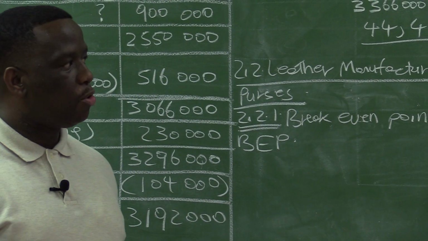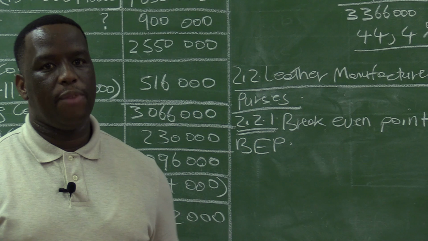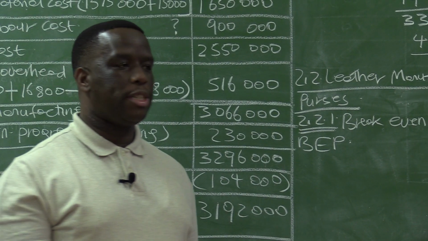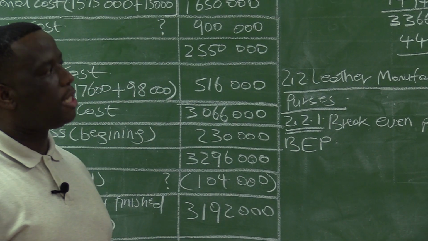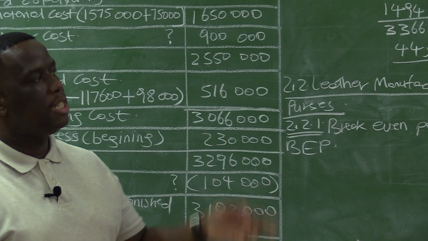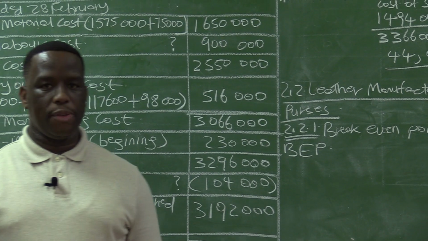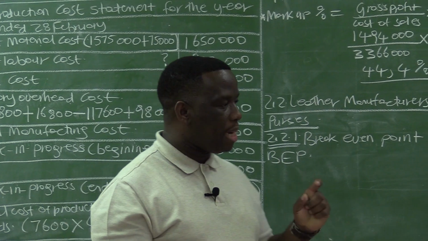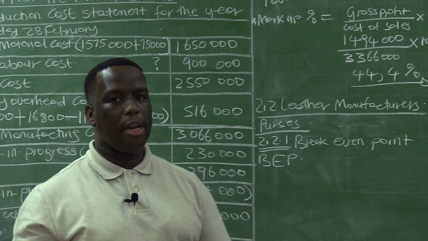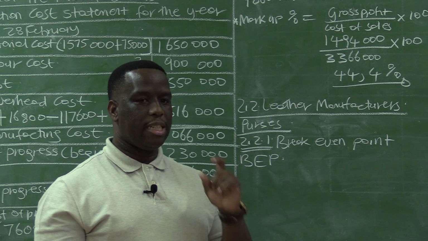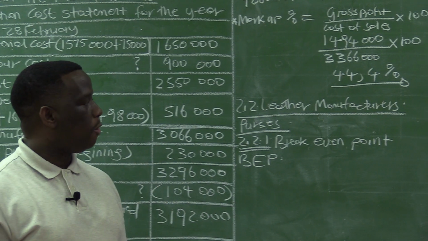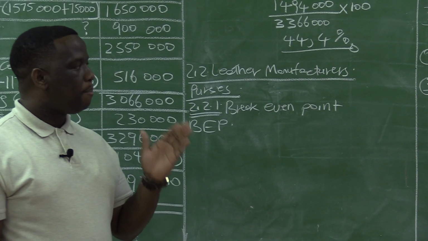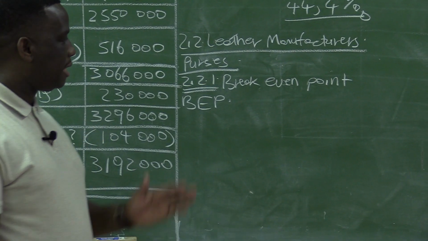So out of this 300, if I am able to sell 160, I would have covered all my cost. So the 161st and the 162nd, 163rd will then be my profit. So if 160 is the number that covers all your total production cost, then 160 will be regarded as the break-even point. So the break-even point is the point at which neither profit nor loss is made.